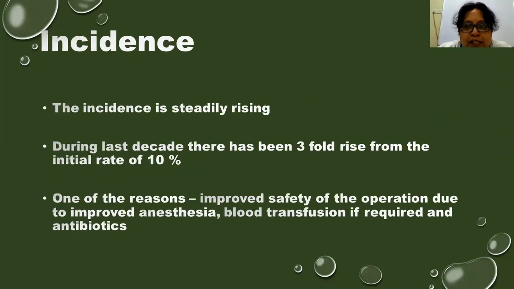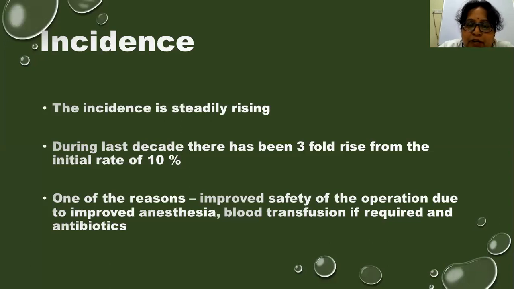Now, what is the incidence of cesarean section nowadays? The incidence of cesarean is steadily rising. During the last decade, there has been a threefold rise from the initial rate of 10%. And what are the reasons for the increase in cesarean sections? There is a whole lot of indications in your textbook. I would like you to read them, because I will not go into the detail, as we will be losing time. So that is given in your textbook, and I want you to go through all the indications.